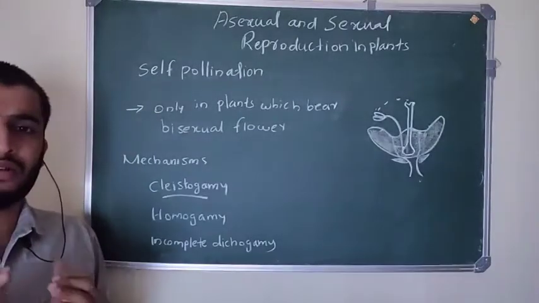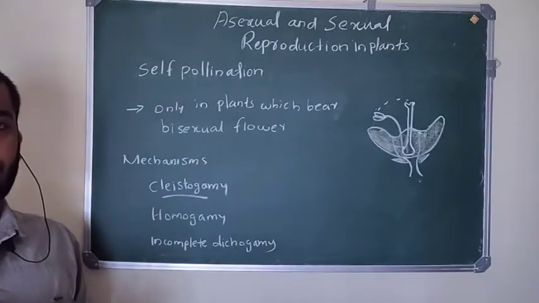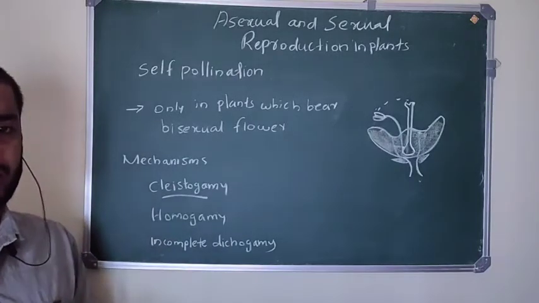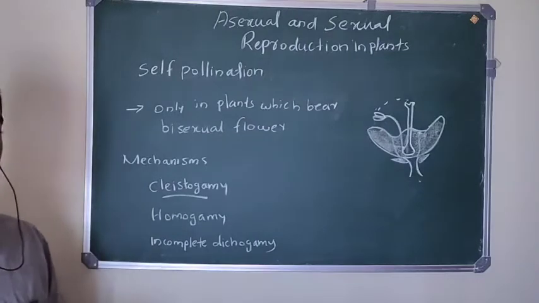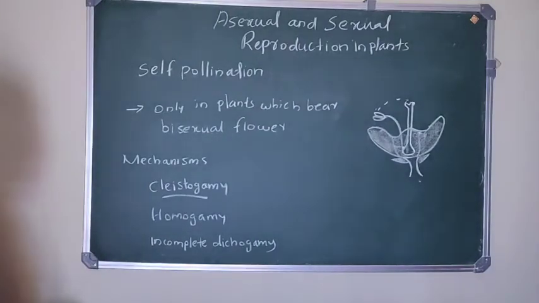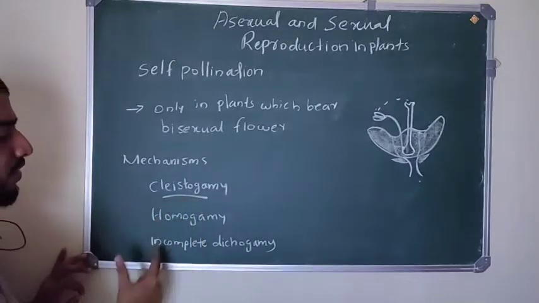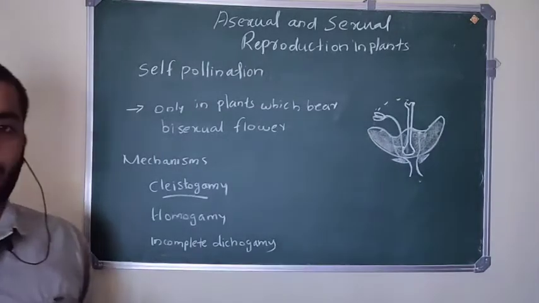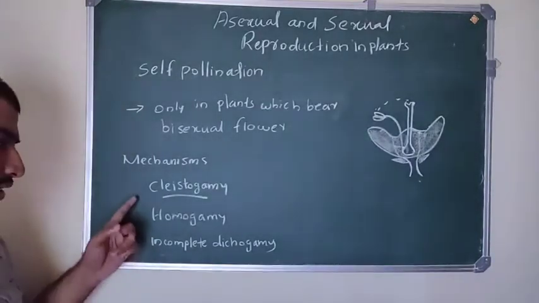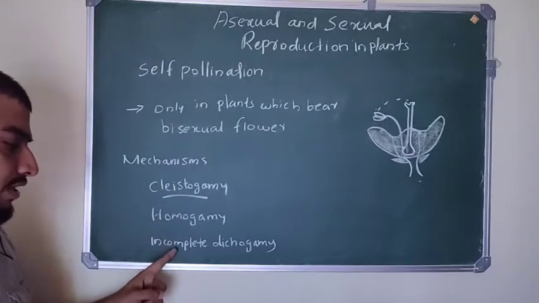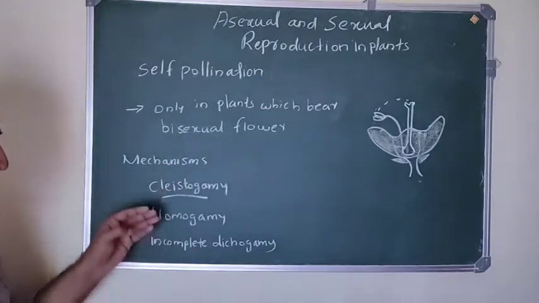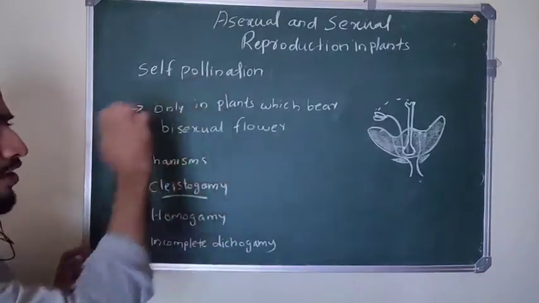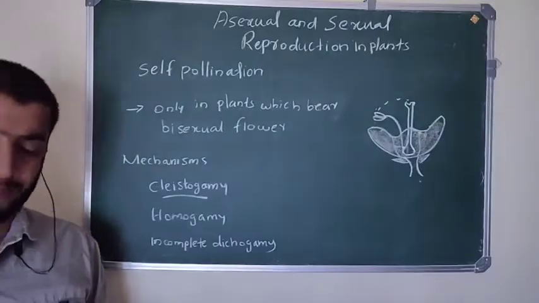To perform self-pollination, plants have several adaptations, or mechanisms. Those mechanisms or adaptations are listed here: cleistogamy, homogamy, and incomplete dichogamy. We will discuss one by one what is cleistogamy, what is homogamy, and what is incomplete dichogamy. These mechanisms are important for performing self-pollination in plants.